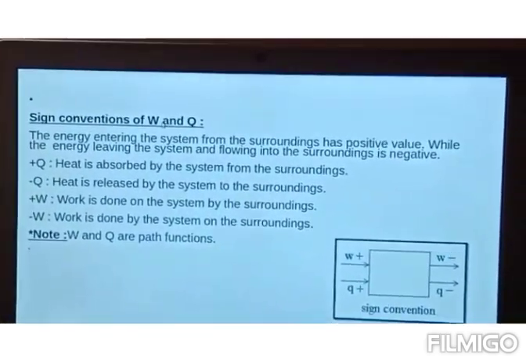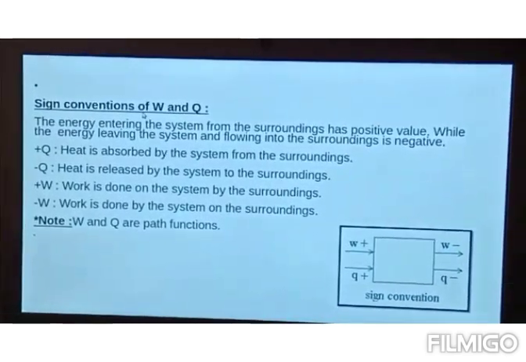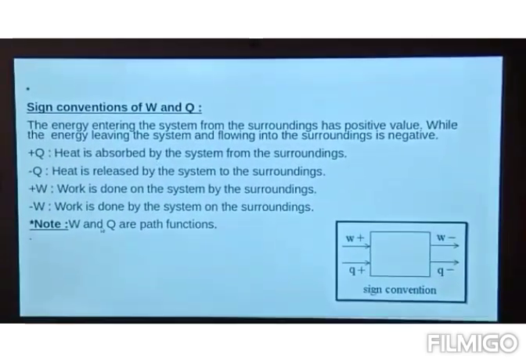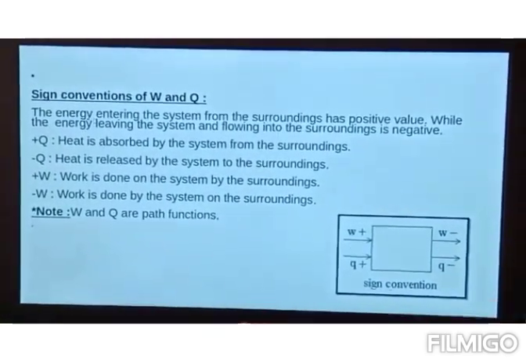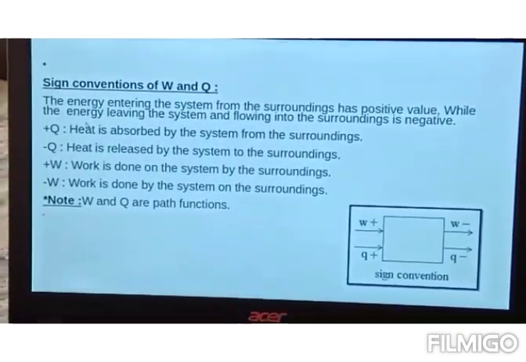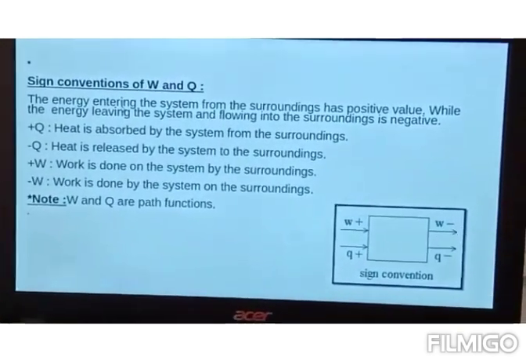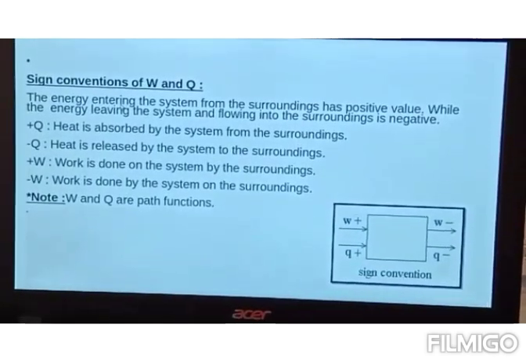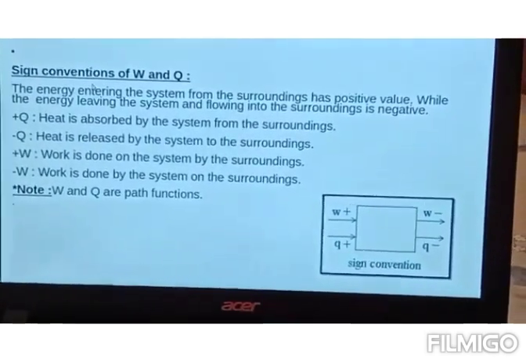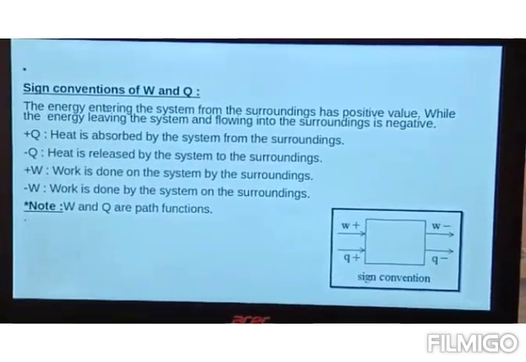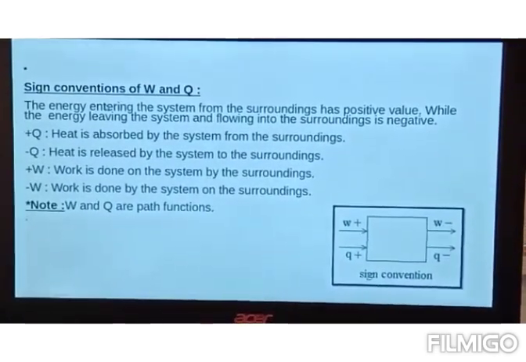Let us see the sign conventions of W and Q. Now earlier we discussed that W and Q both are path functions. So what are the sign conventions? The energy entering the system from the surrounding has a positive value, while the energy leaving the system and flowing into the surrounding has a negative value. So this is, as we saw earlier, exothermic and endothermic reactions.